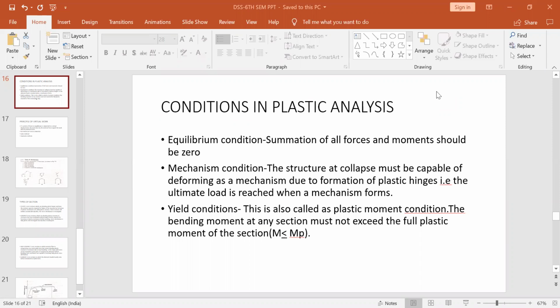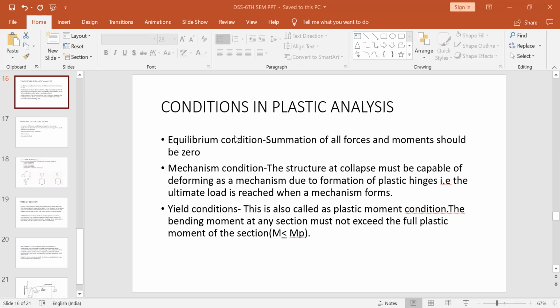So, in the previous lecture, we discussed the shape factor, load factor for steel sections, the plastic moment conditions, and how to calculate the plastic section modulus of the sections. Now in today's lecture, we'll continue our discussion of plastic analysis. There are some conditions in plastic analysis.